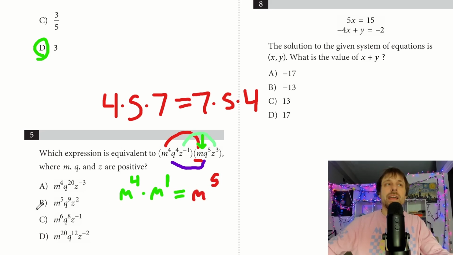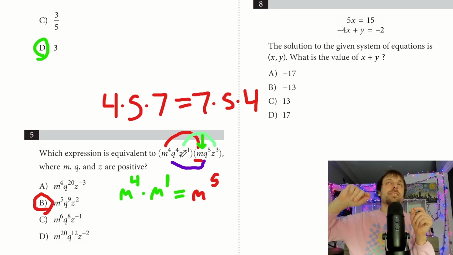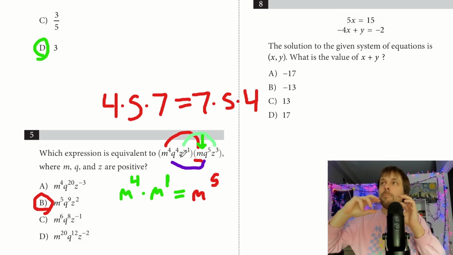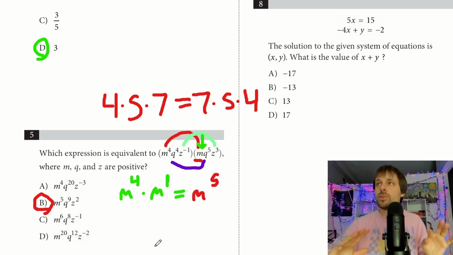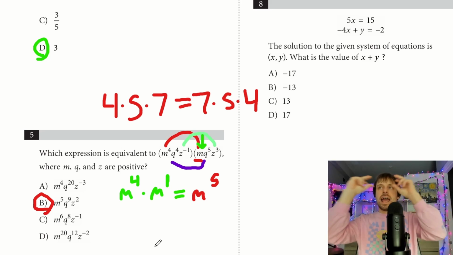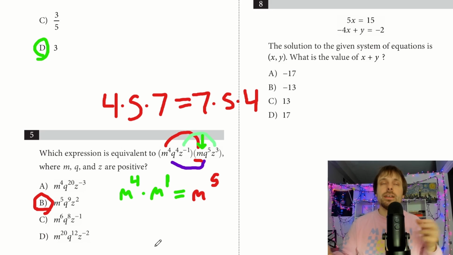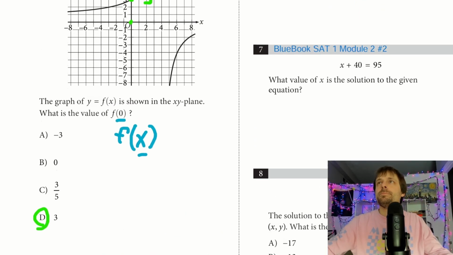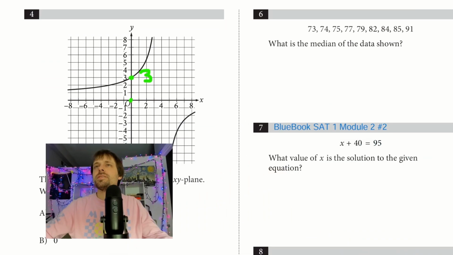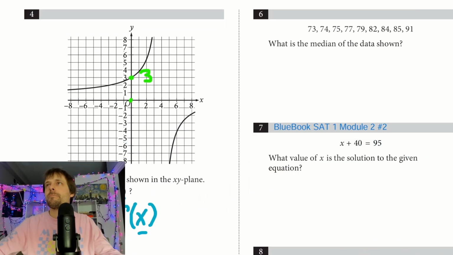So already I glanced through my answers. I think that's just a one-off. I think I just can answer B off that. Let's make sure the other ones make sense. Q to the 9, because it's 4 and 5 equals 9 when you add them. And z to the 2nd, z to the 3rd plus z to the 3 minus 1, because I add them, and it's going to be 2. So remember your exponent rules, multiply bases, add exponents. And on the contrary, when I divide bases, I subtract exponents, right? Great problem.